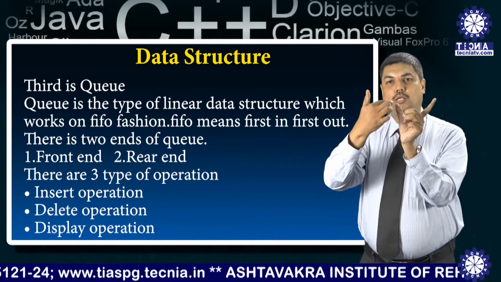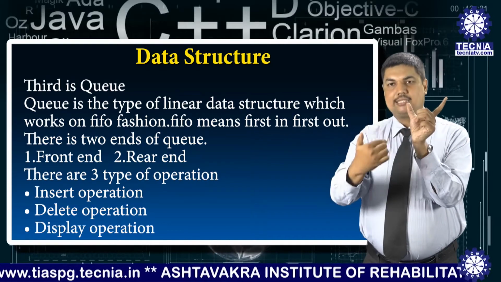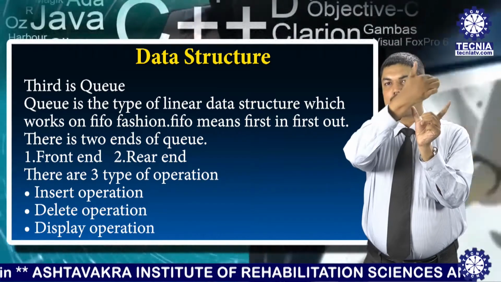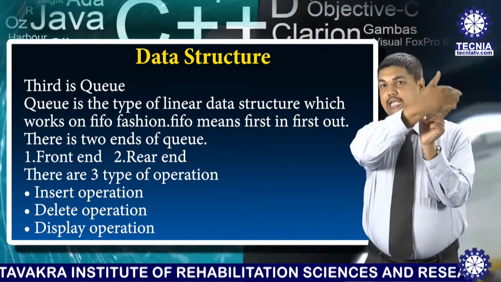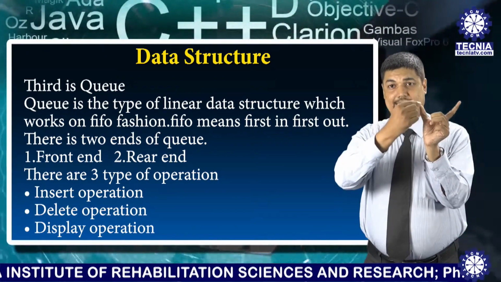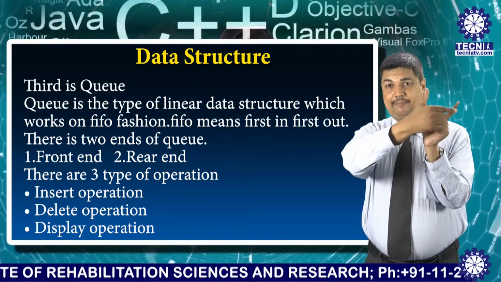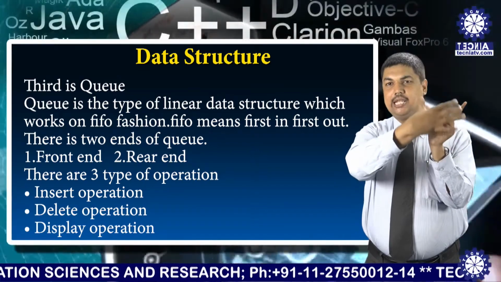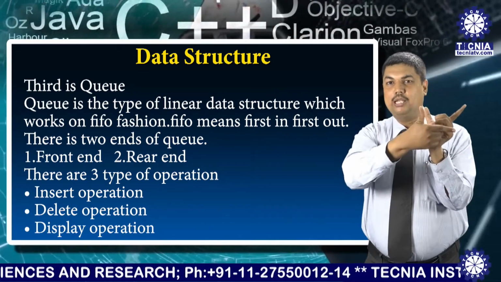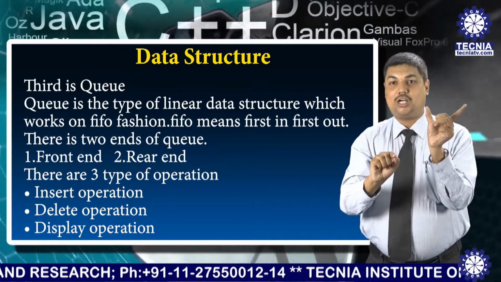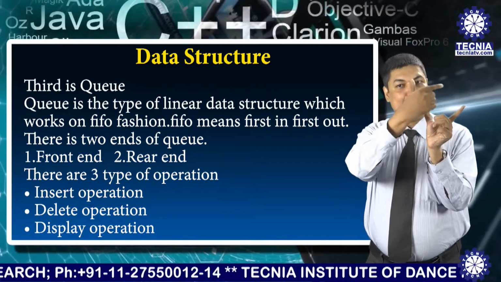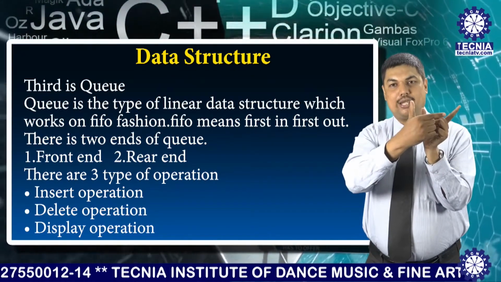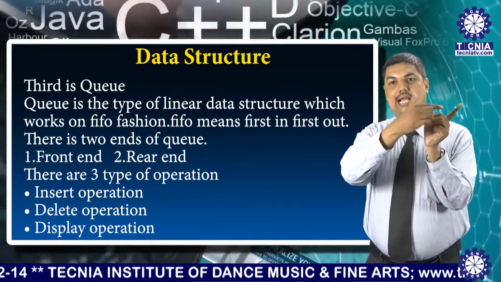And what is the meaning of overflow? This is our queue and it is full. We can say the max size is 5, meaning indices 0, 1, 2, 3, 4, and all the elements are available here, say Tecnia, five letters, and 5 is the size limit. This is full. If we again want to insert Z, then the situation is known as overflow. This overflow situation comes when our queue is full.